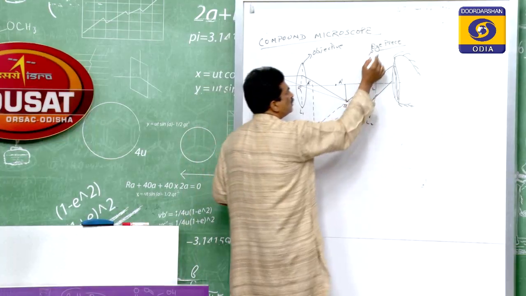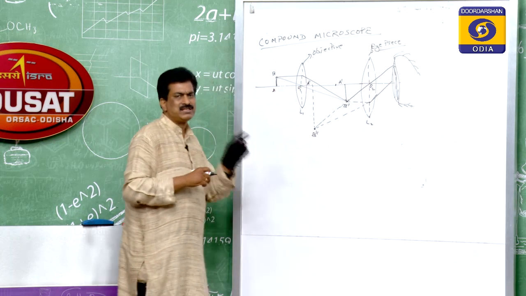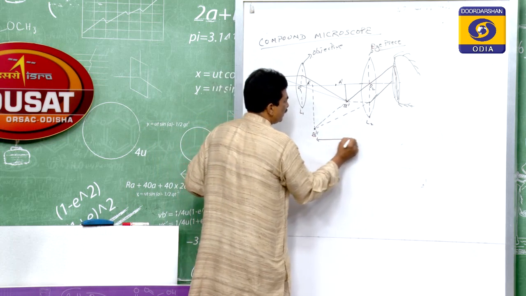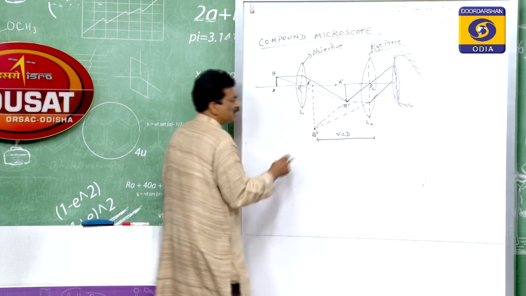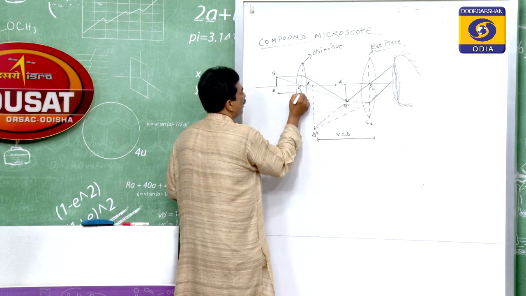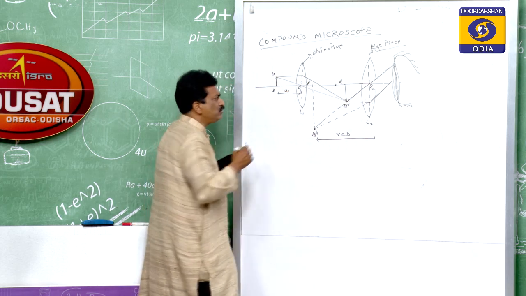The second lens is the eyepiece, because it is placed near the eye. Here the image which is forming is at the distance of distinct vision. This is the final image, therefore we have given it as V. This is the object. Let us take the object distance as u0.